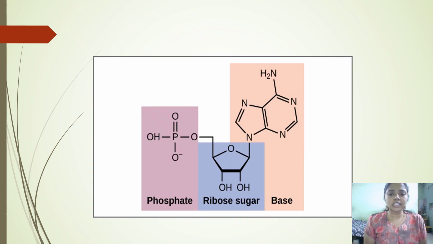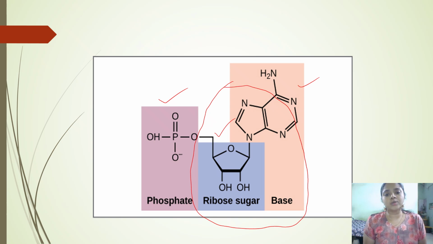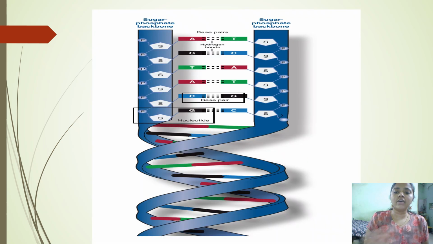Nucleotides include a phosphate group, a sugar, and a nitrogenous base. All of these together form what? It is a nucleotide. The ribose sugar plus the nitrogenous base is known as a nucleoside. If the nucleoside combines with a phosphate group, then it is known as a nucleotide. Our DNA is made of a number of nucleotides, and the number varies from organism to organism.